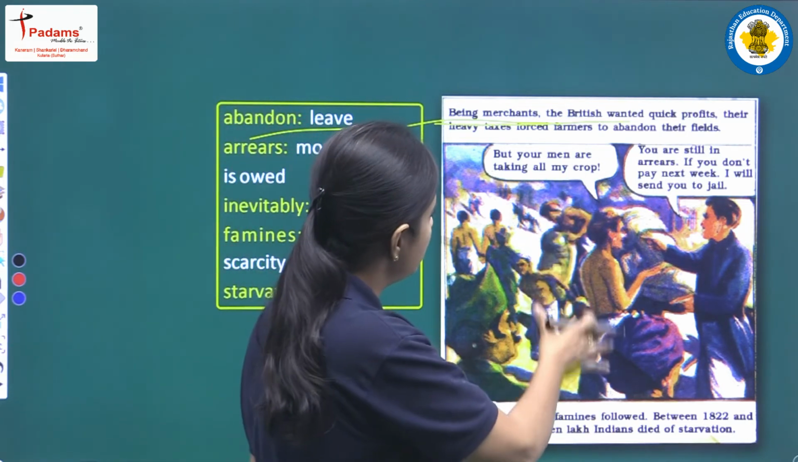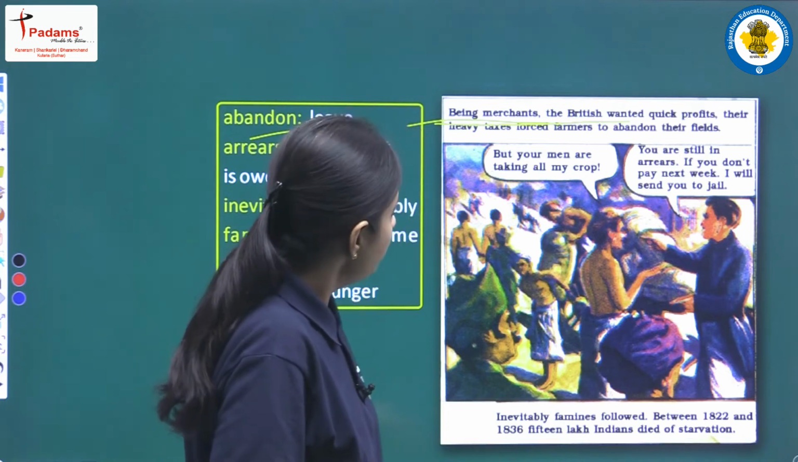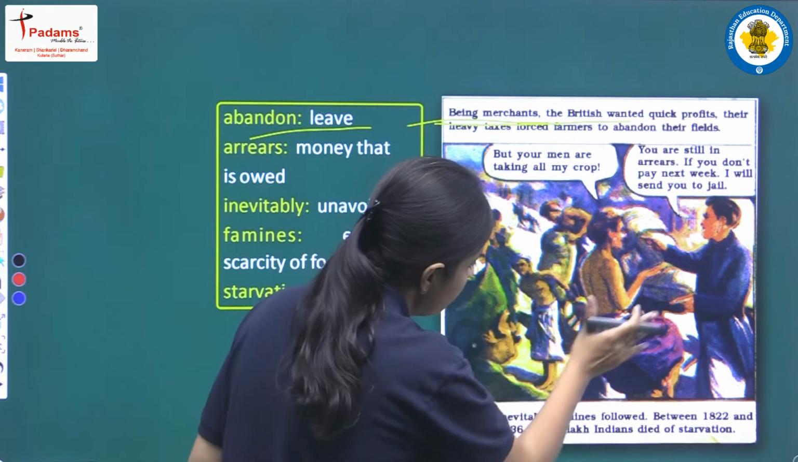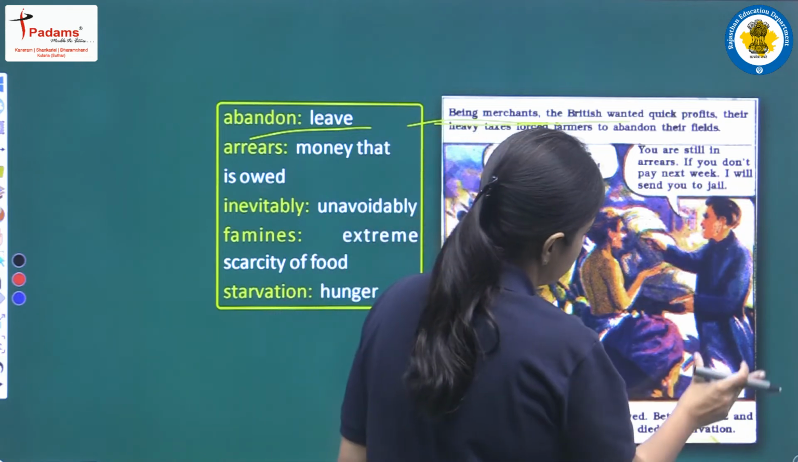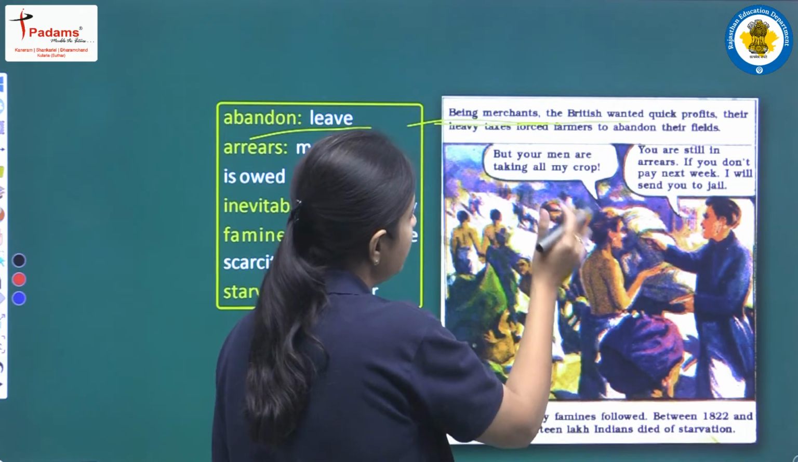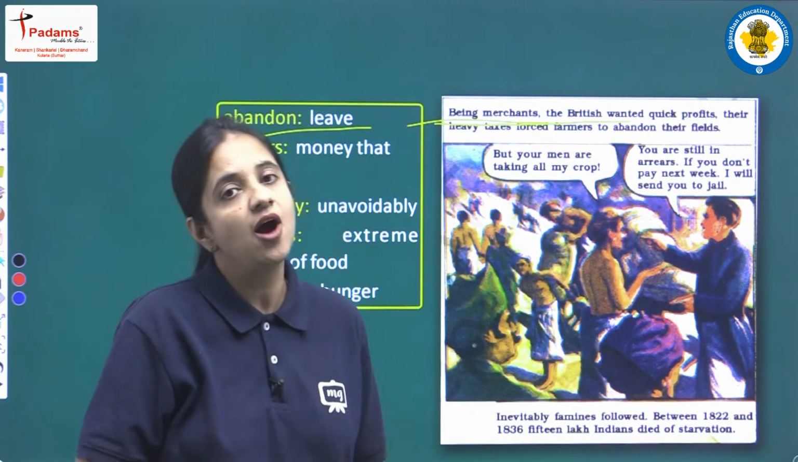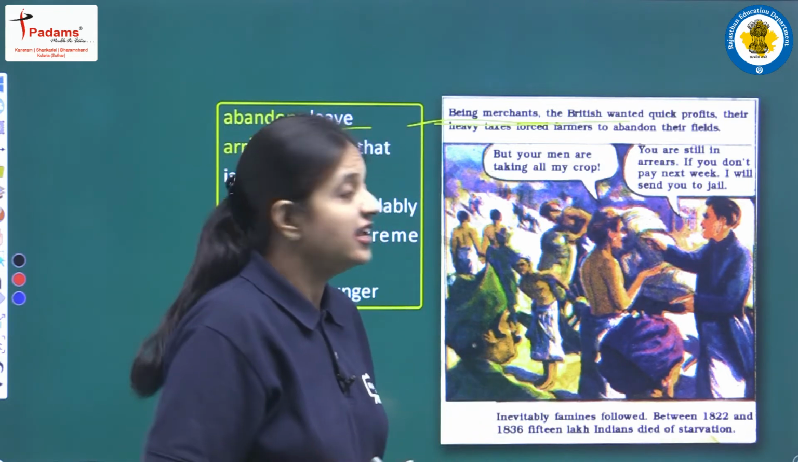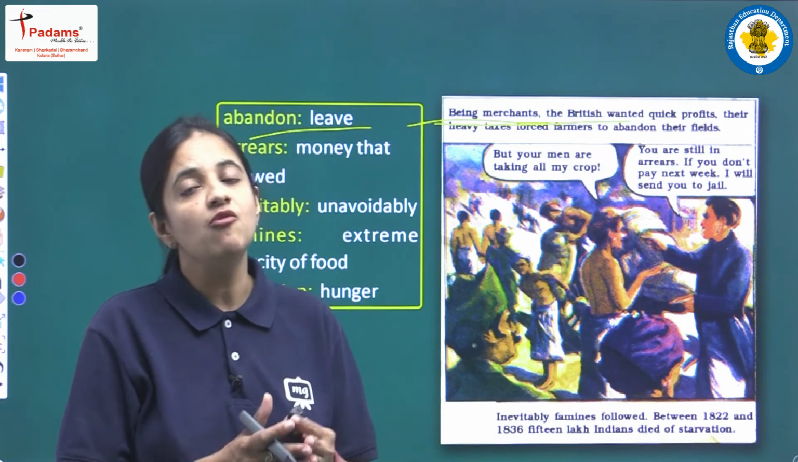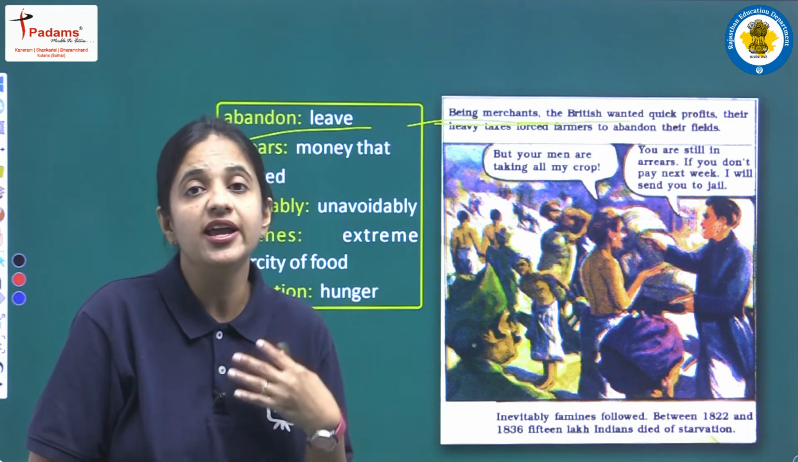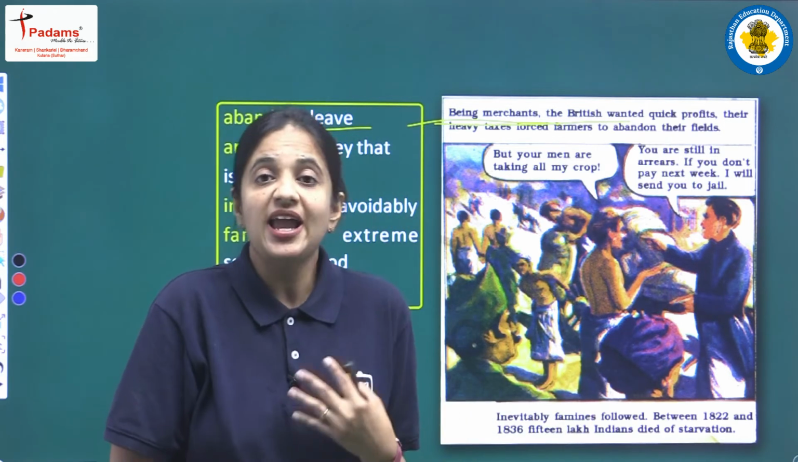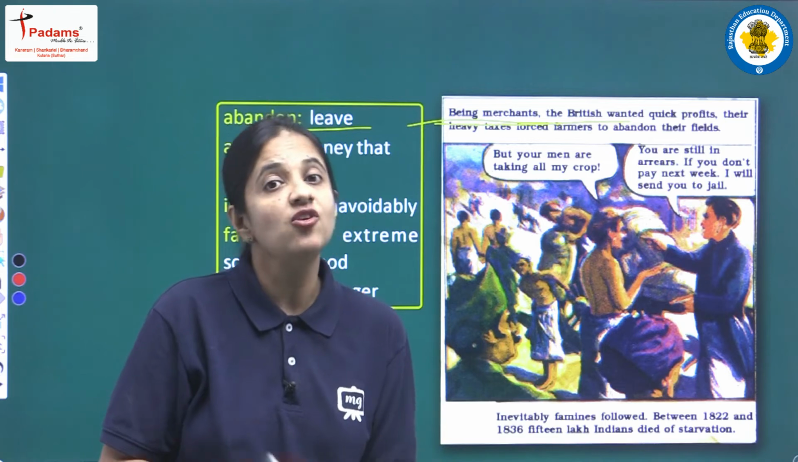So now in this picture let's see, "But your men are taking all my crops." In this picture we can see all these are the farmers and one Britisher is also here. This farmer is saying that how can I pay taxes, how can I give you some taxes, because your men are taking all my crops. So now what will I earn, what will I give you as a tax? I am unable to pay any tax because your men are taking all my crop.